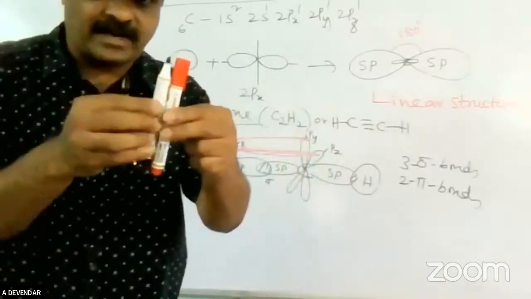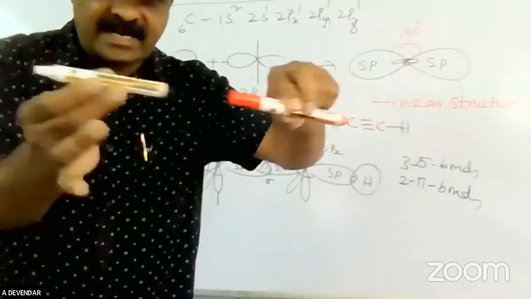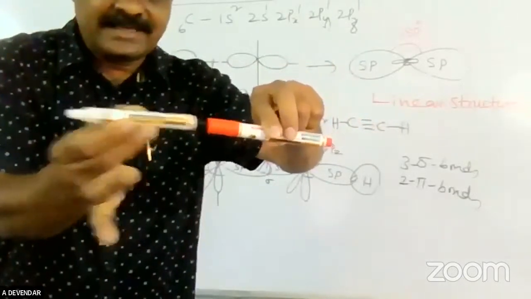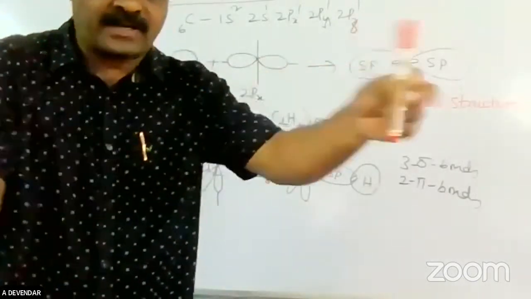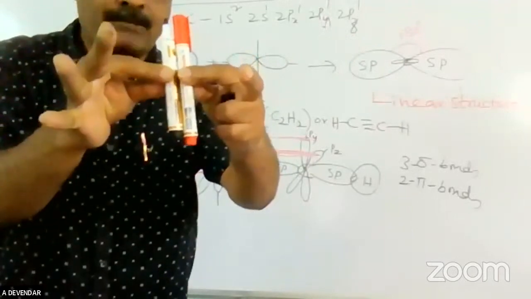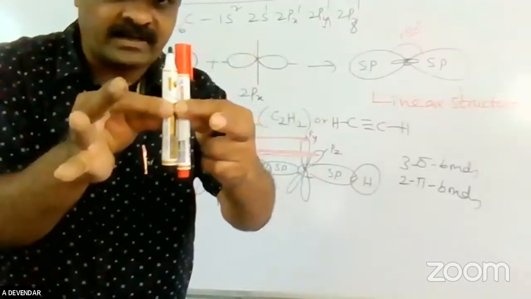This is called a lateral overlapping. Okay, this is called a linear overlapping. This is a sigma bond. It is called a lateral overlapping pi bond. A pi bond is a weaker bond than the sigma bond.